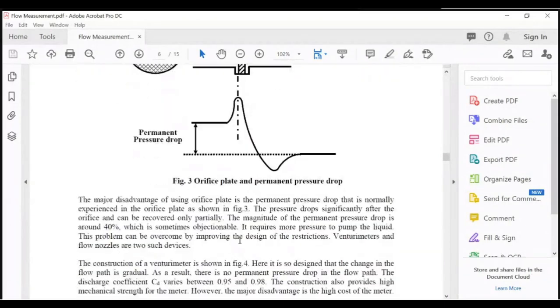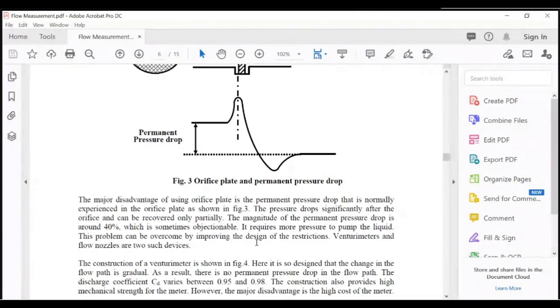The major disadvantage of using an orifice plate is the permanent pressure drop that is normally experienced in the orifice plate, as shown in the figure. The pressure drops significantly after the orifice and can be recovered only partially. The magnitude of the permanent pressure drop is around 40%, which is sometimes objectionable. It requires more pressure to pump the liquid.